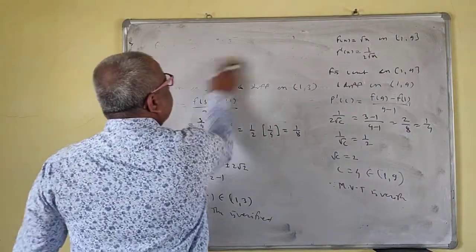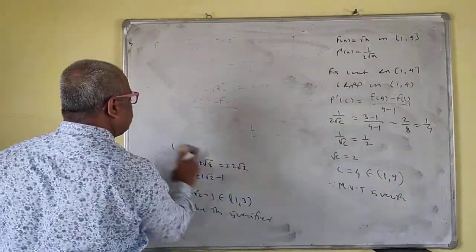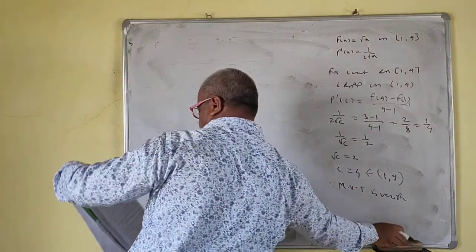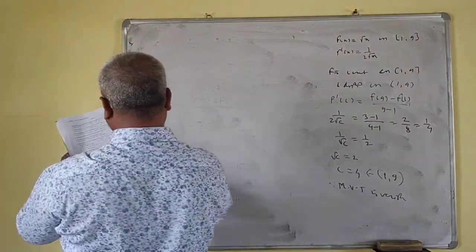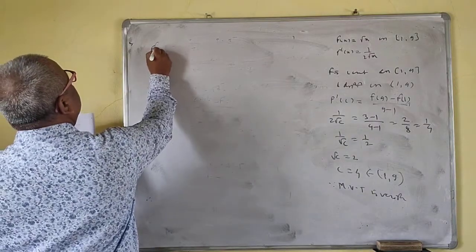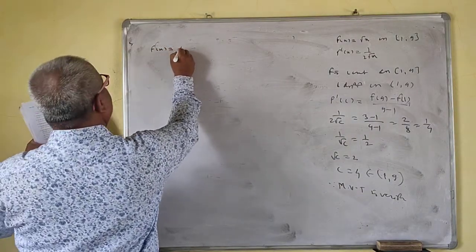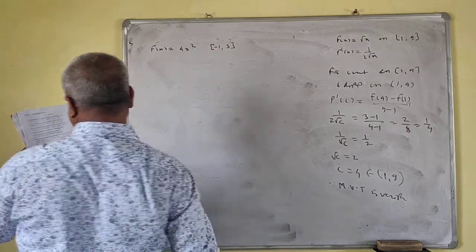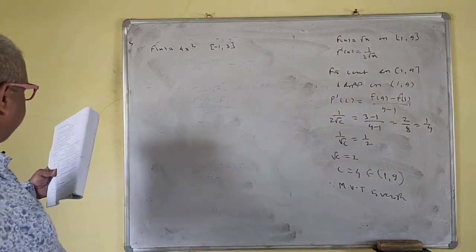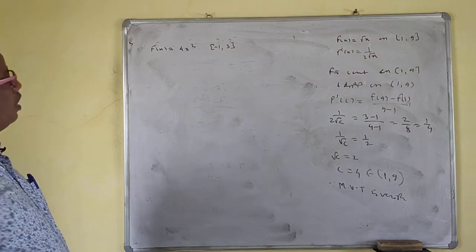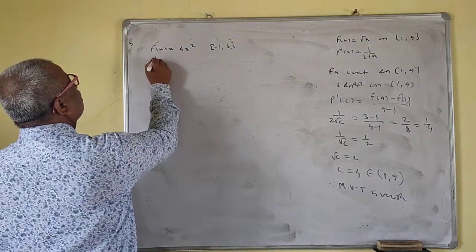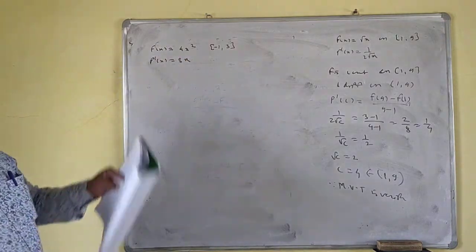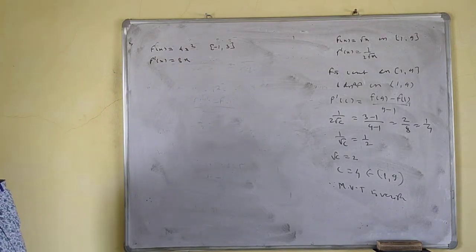Take the next example. f of x is equal to 4x square minus 1, on the interval minus 1, 3. Now what is f prime x? f prime x is equal to 8x. This is a polynomial function, so f is continuous and differentiable.